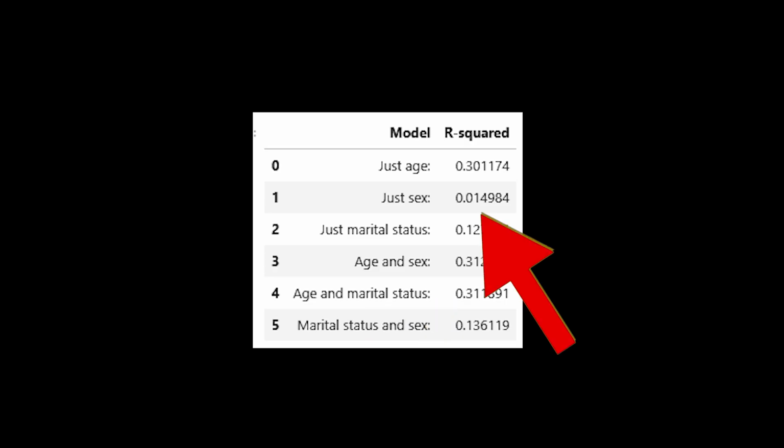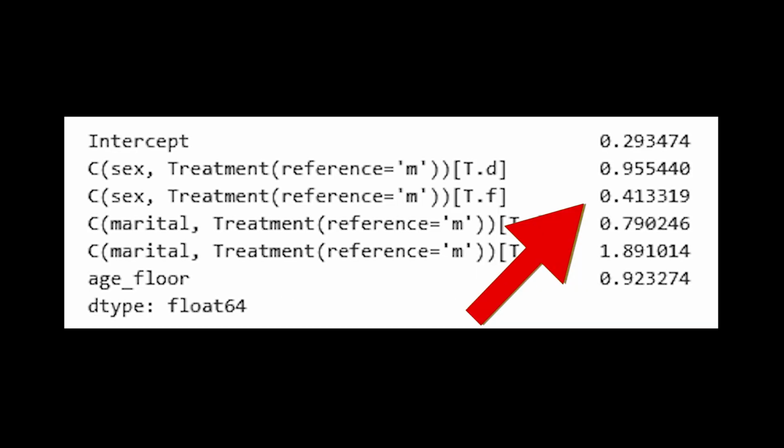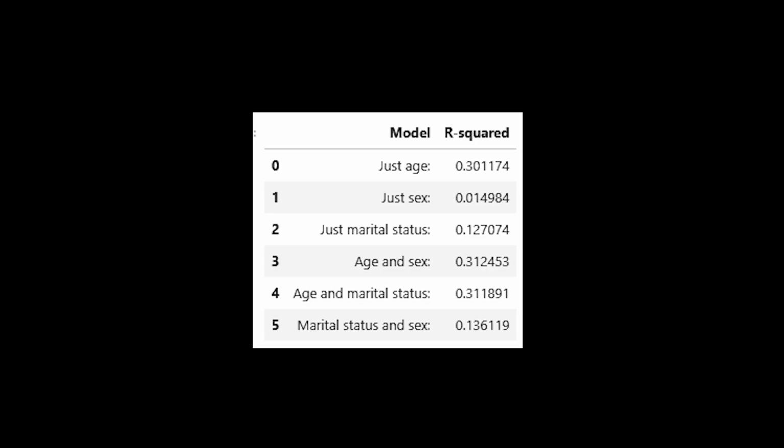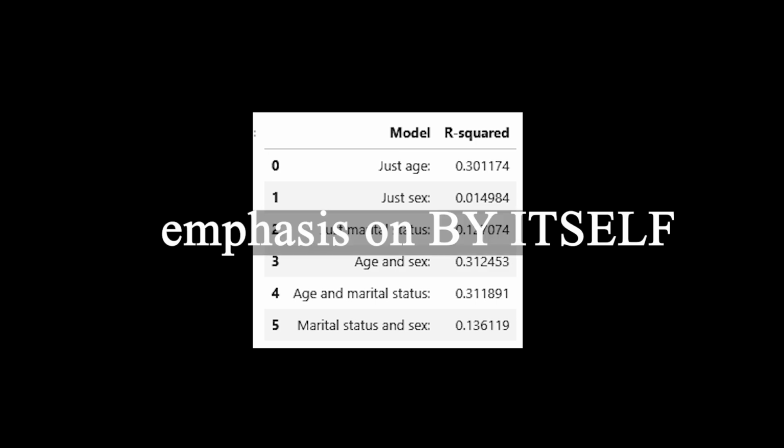Gender showed an R squared of just over 1%, suggesting that gender by itself has a very low explanatory power. This seems paradoxical because we saw big changes in homicide rates in different gender groups, as well as strong statistical significance, but this is just telling us that gender by itself would not be a good predictor for homicide.